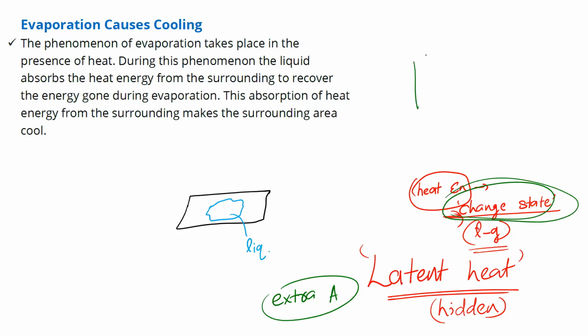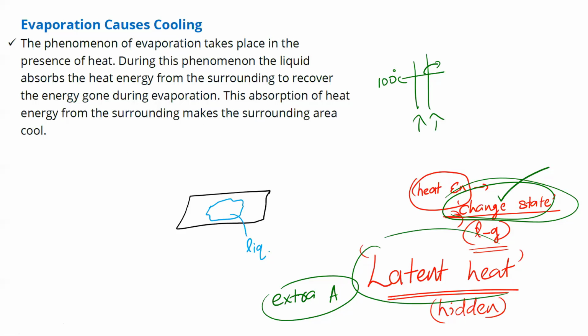With respect to the thermometer, we have seen in the case of boiling water, the thermometer will generally show a pause at 100 degrees Celsius. Whatever heat you supply after 100 degrees Celsius will not be used to increase temperature, but it will be used to change the state. So again, bring that idea: latent heat means change of state.